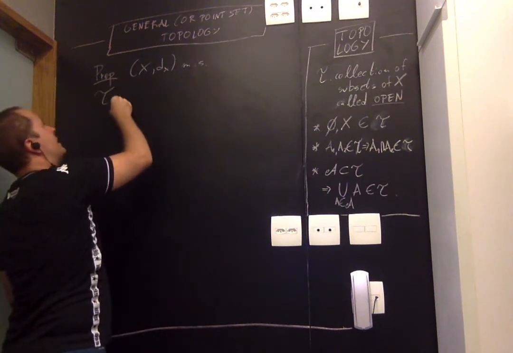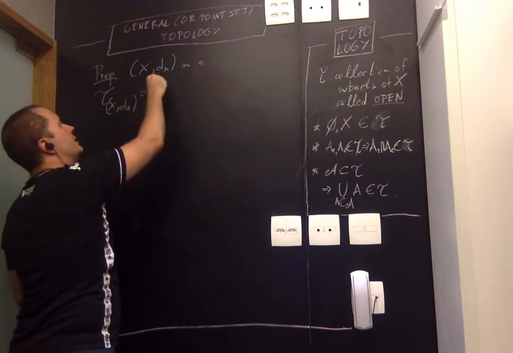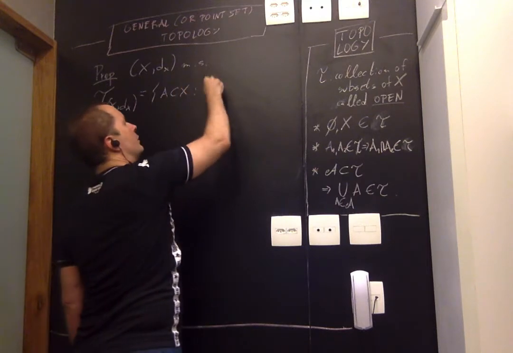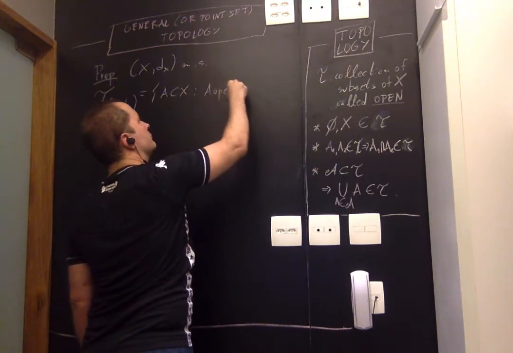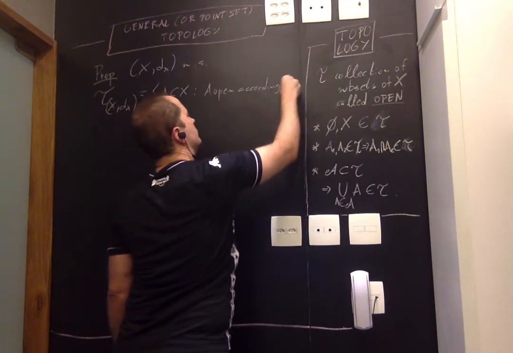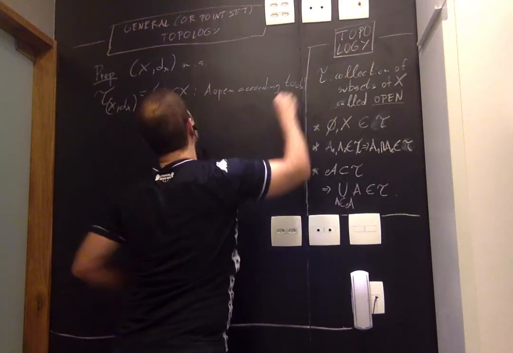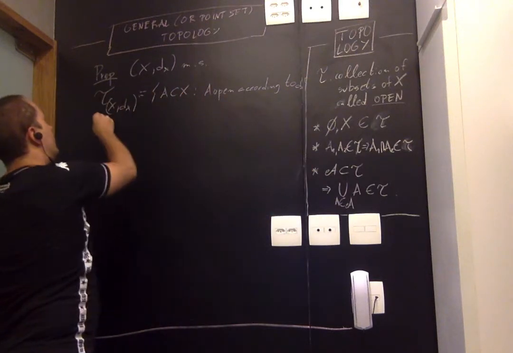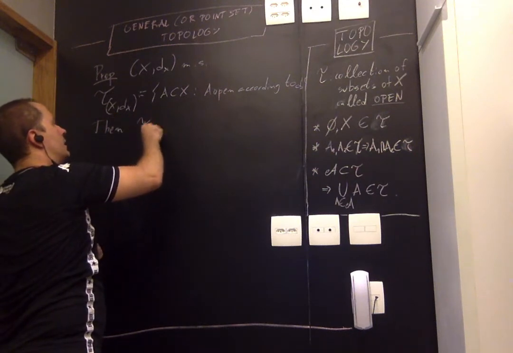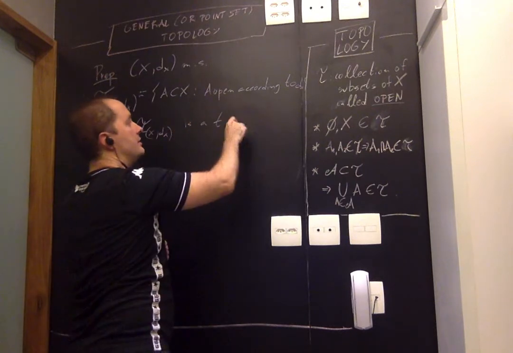I define this tau like before: tau of X, d sub X is the collection of all subsets of X that are open according to d sub X. And then tau of X, d sub X is a topology, so it satisfies this definition.